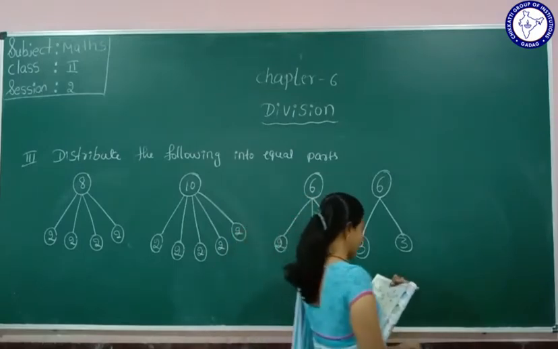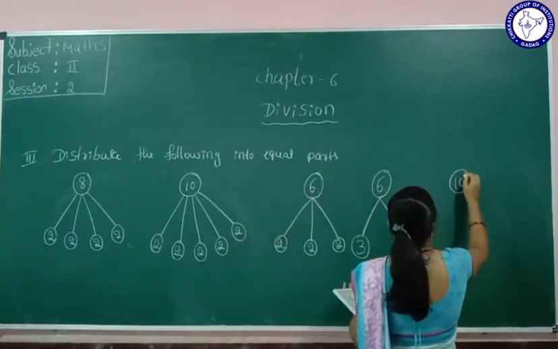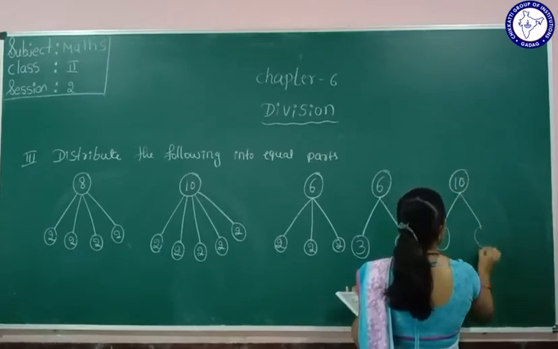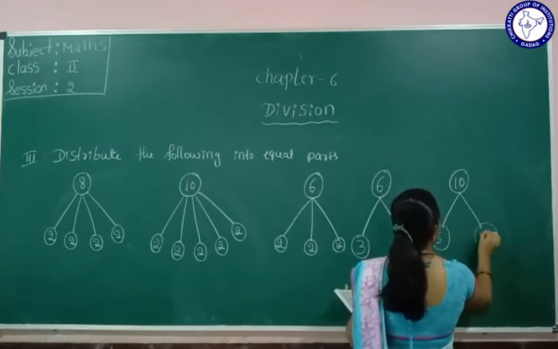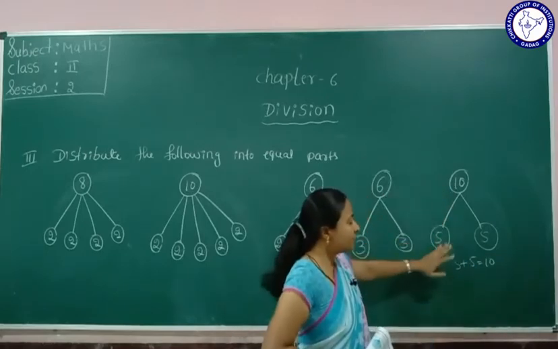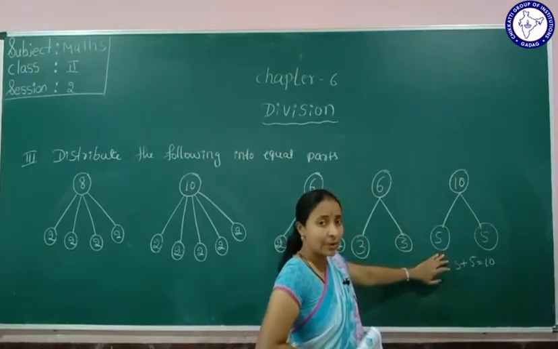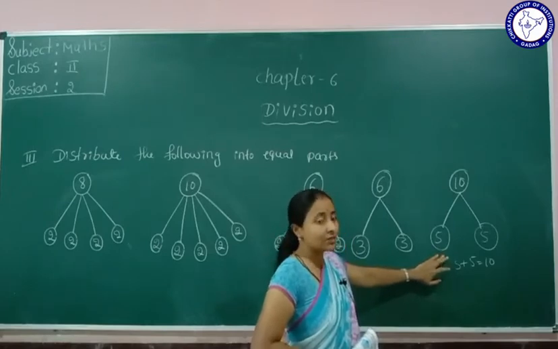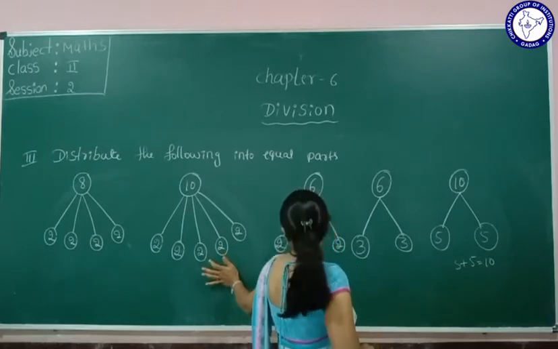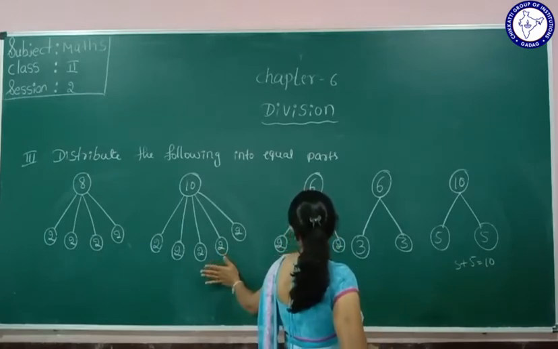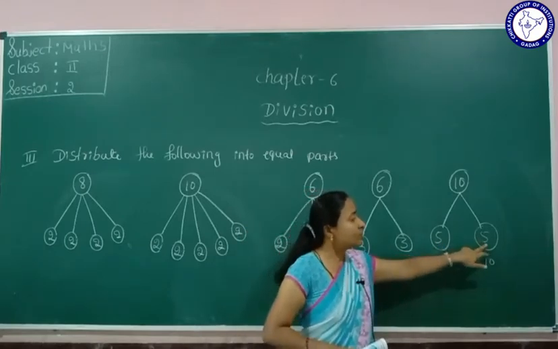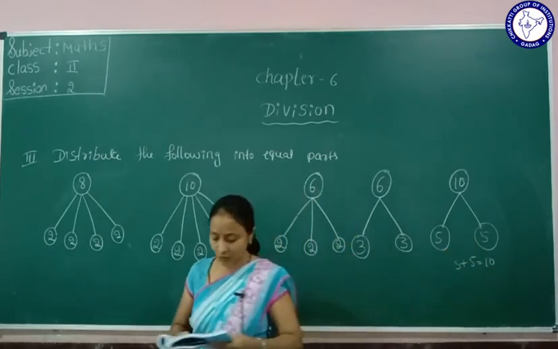Okay, next they have given here 10. 10 is divided into how many groups? 2 groups. Which number comes here? 5. So 5 plus 5 is 10. Yes, 10 is divided into equal parts. How many equal parts here? 2 equal parts. So in the second main, 10 is distributed equally into how many parts here? 5. So here 2. Understood? The numbers are the same.